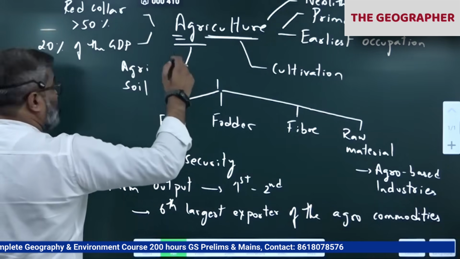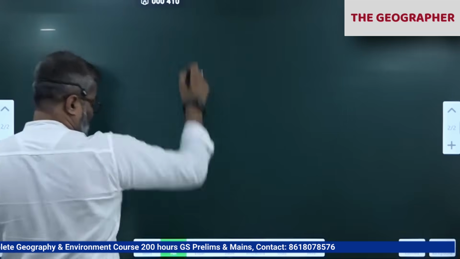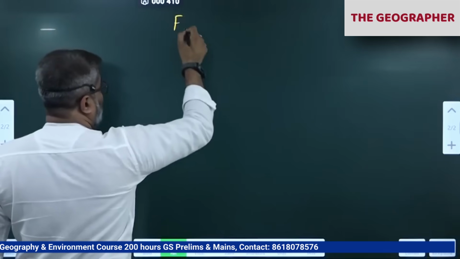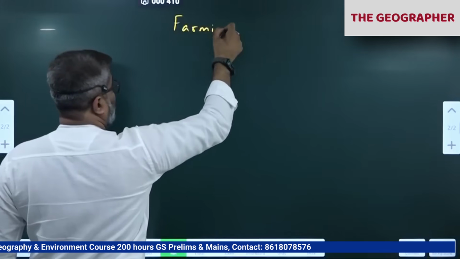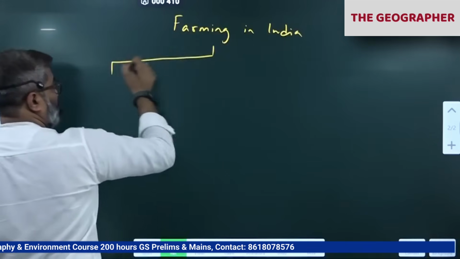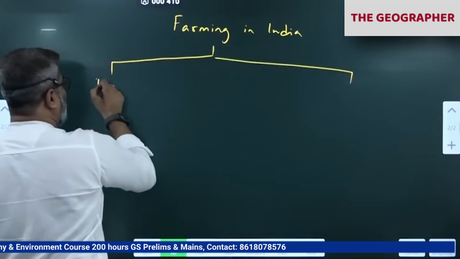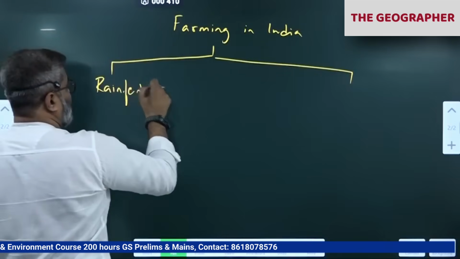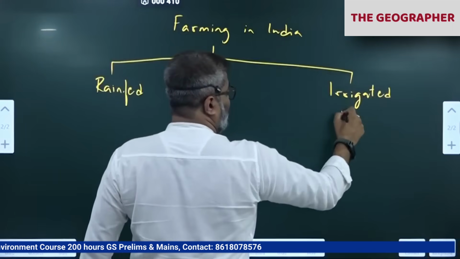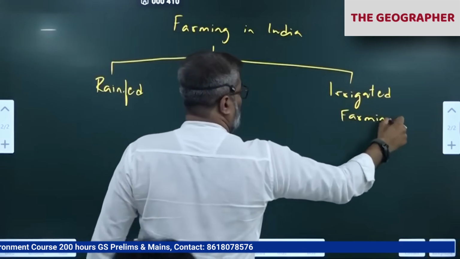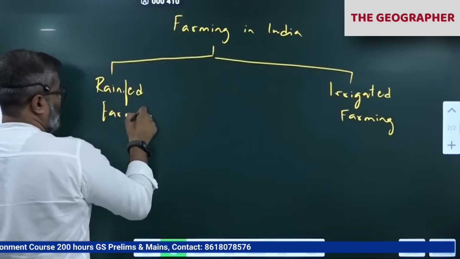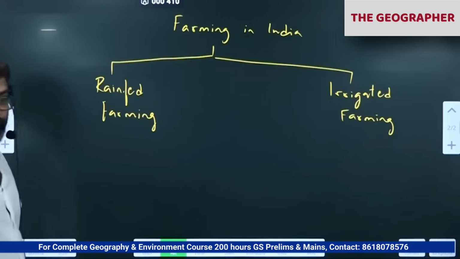Again, please write next. Write farming in India. Small change here. We have rain-fed and irrigated. Please change that. Rain-fed and irrigated. Irrigated farming, rain-fed farming. Rain-fed farming. This you make a change.